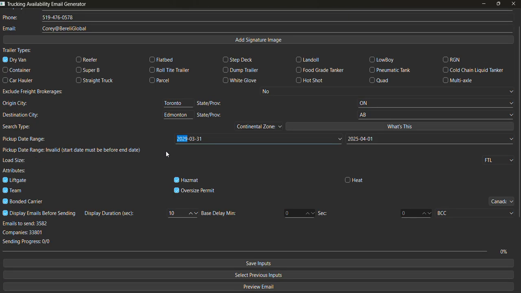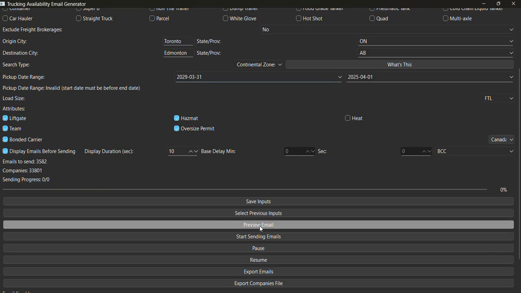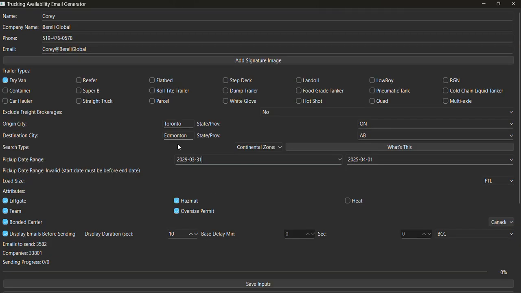It's popping it up. And the reason why I said that is because there was a little bit of a delay in terms of the movement of the mouse and everything there. So that's basically how that works. So you can save your inputs, and instead of having to type this all out again, you might just want to change this and this, or you might want to change the origin only, or you might want to leave it blank. Because you don't know where you're going, you can just say, hey, I don't want to show anybody anywhere where I'm going, because I can go anywhere, right? And you can leave that blank.